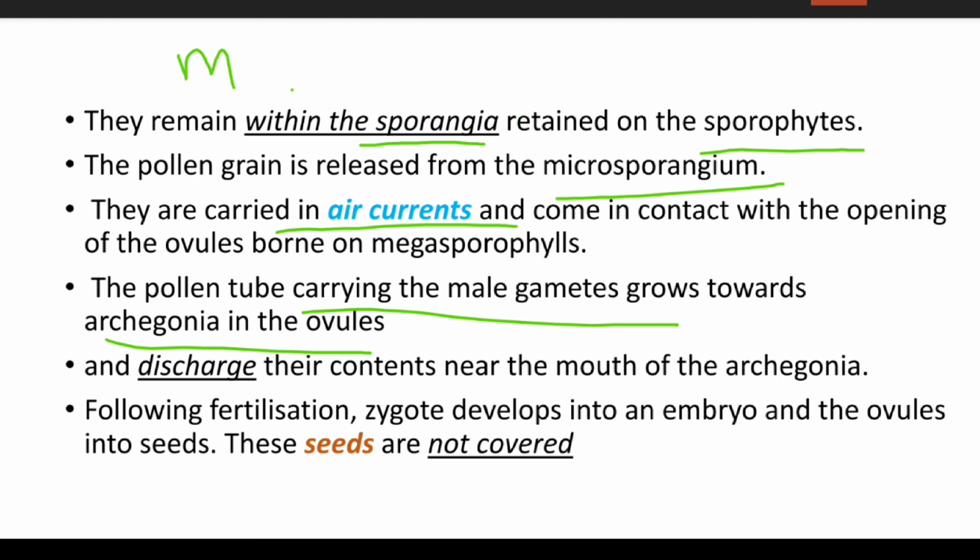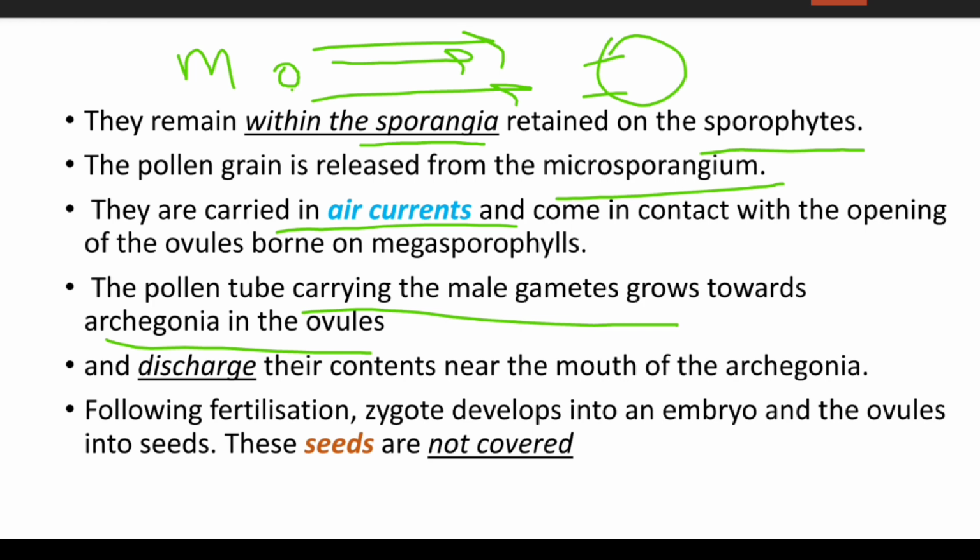So this is a microsporangium which contains pollen. This pollen is released from the microsporangium and carried by the air current, and it will come in contact with an opening of an ovule, which is born on the megasporophyll.